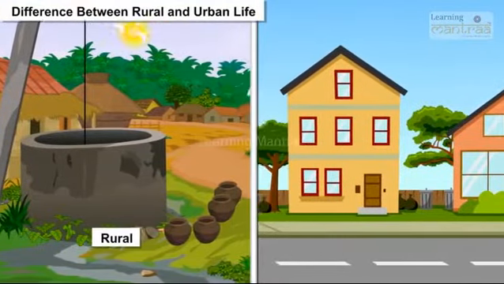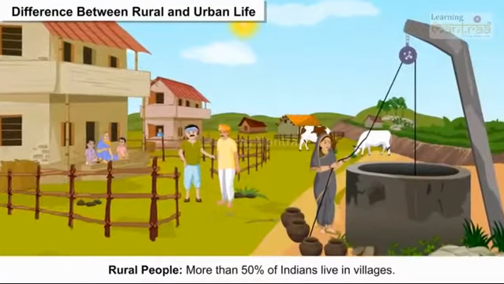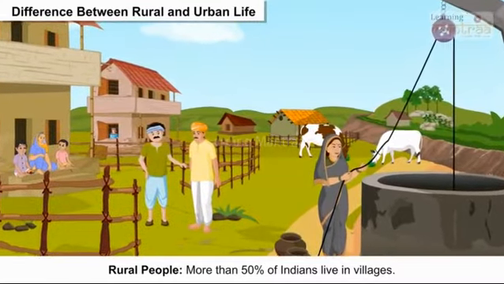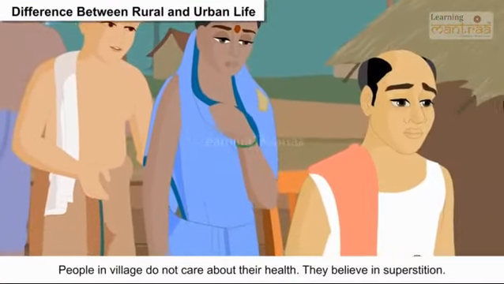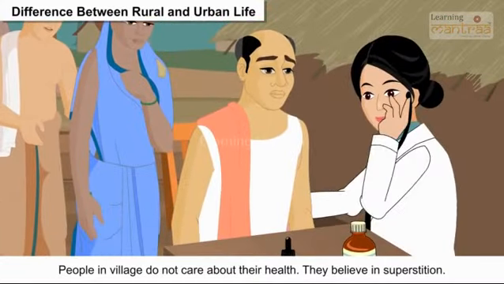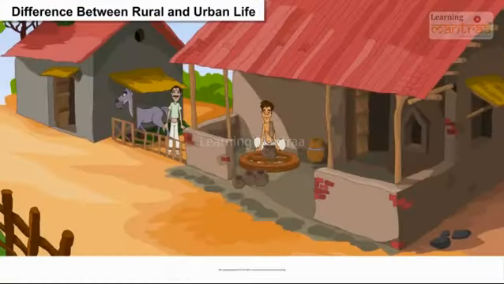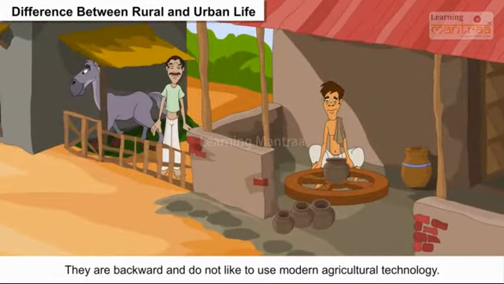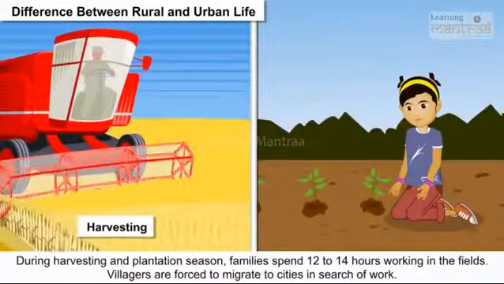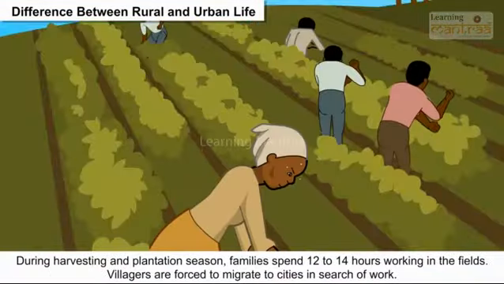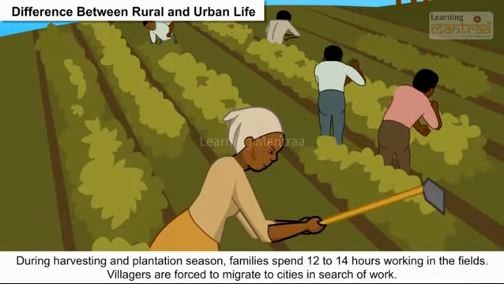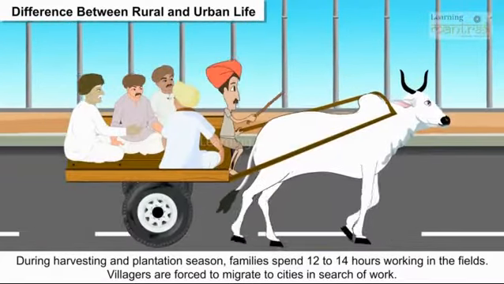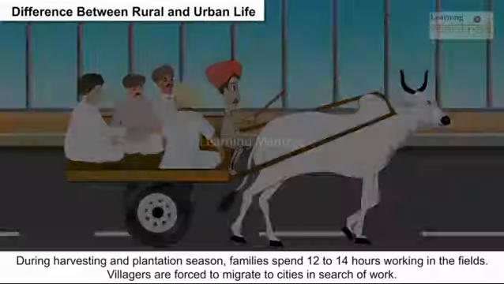Difference between rural and urban life. Rural people. More than 50% of Indians live in villages. People in villages do not care about their health. They believe in superstition. They are backward and do not like to use modern agricultural technology. During harvesting and plantation season, families spend 12 to 14 hours working in the fields. Villagers are forced to migrate to cities in search of work.